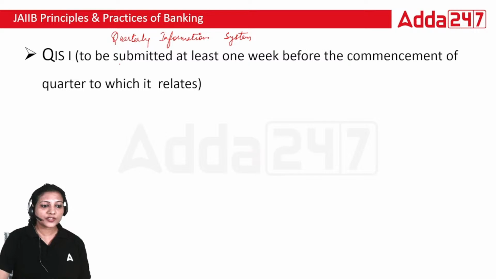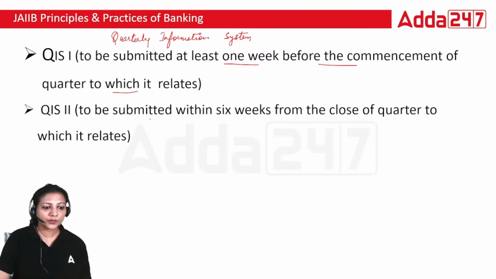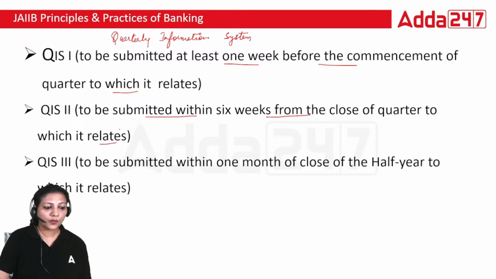QIS 1 is to be submitted at least 1 week before the commencement of the quarter to which it relates. QIS 2 is to be submitted within 6 weeks from the close of quarter to which it relates. QIS 3 is to be submitted within 1 month of close of half year to which it relates. All these have to be submitted by the borrower to the bank, and we will check what the estimate was and how the company is running, how they are managing their current assets and current liabilities. It will help the bank to monitor their progress.